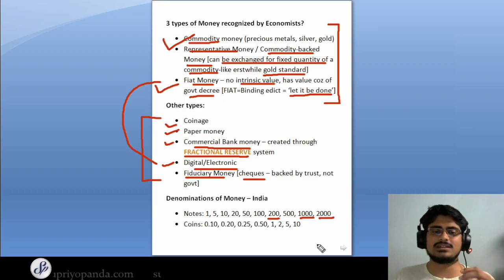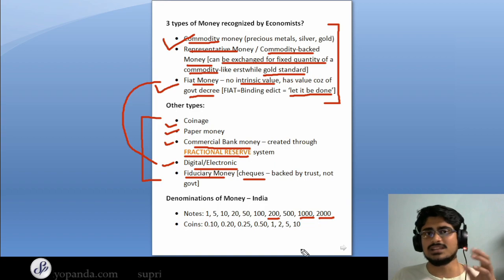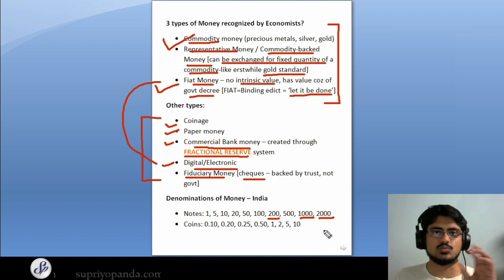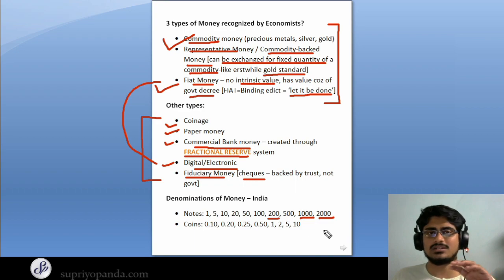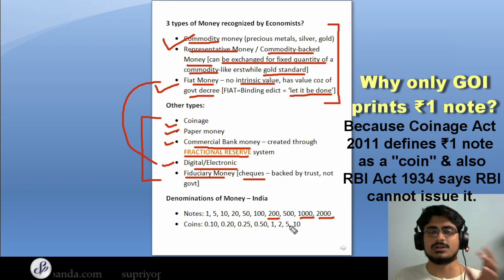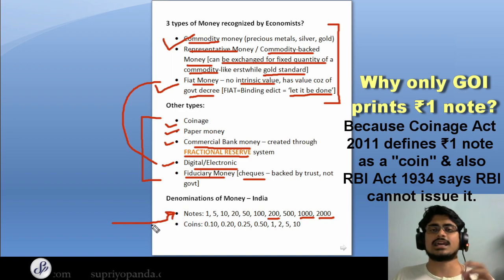So basically there are 10 denominations, and please remember that only the denominations from rupees 5 upwards are actually printed by the RBI, and the rupees 1 note is actually not under the ambit of the RBI. This is under the ambit of the government of India. And also you have to remember that the maximum denomination of the notes that can be printed by the RBI, that maximum denomination is rupees 10,000.